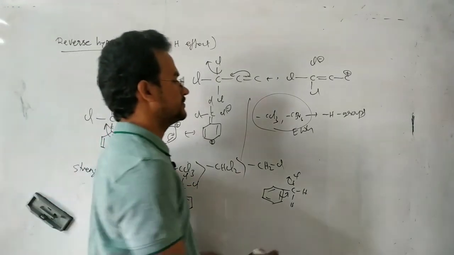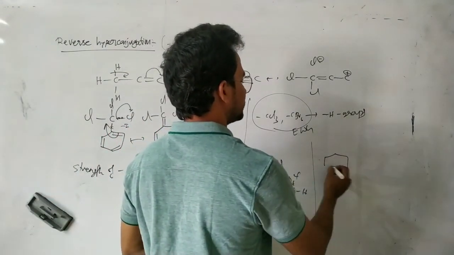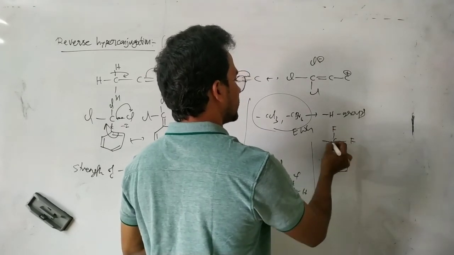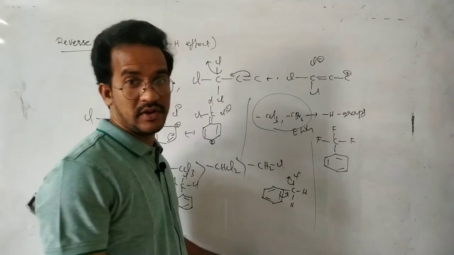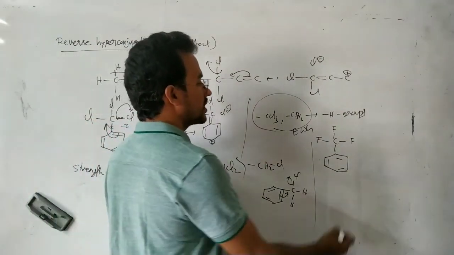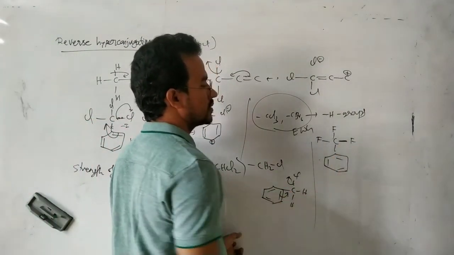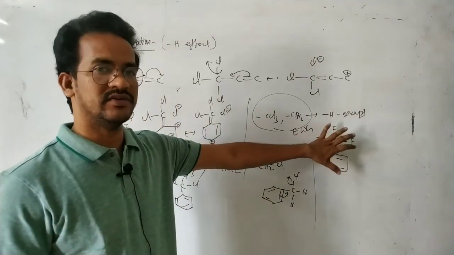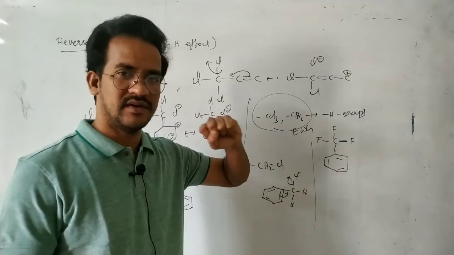Generally, the CF3 minus H effect is negligible because the carbon-fluorine bond is a very strong bond, so its reverse hyperconjugation effect is very small.